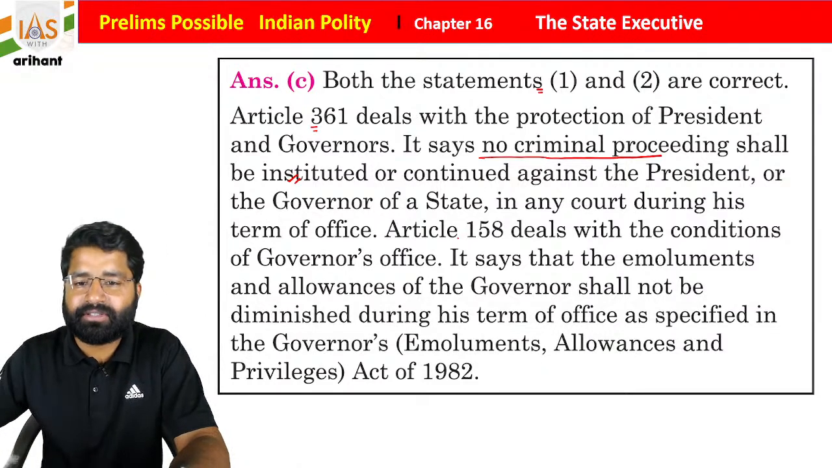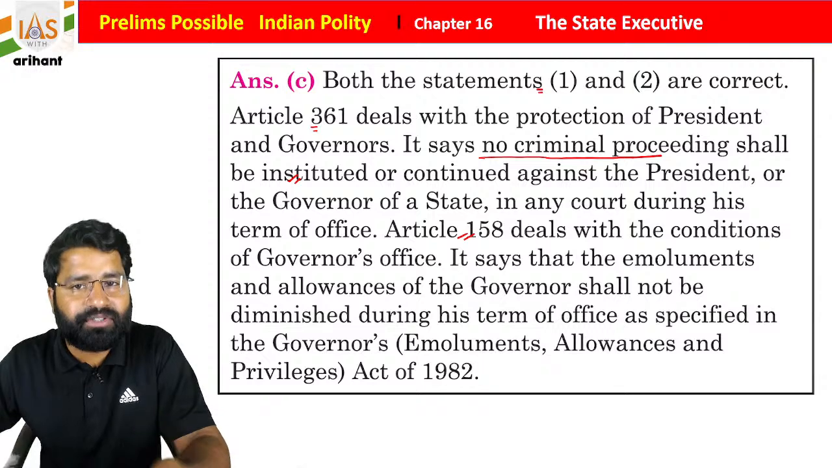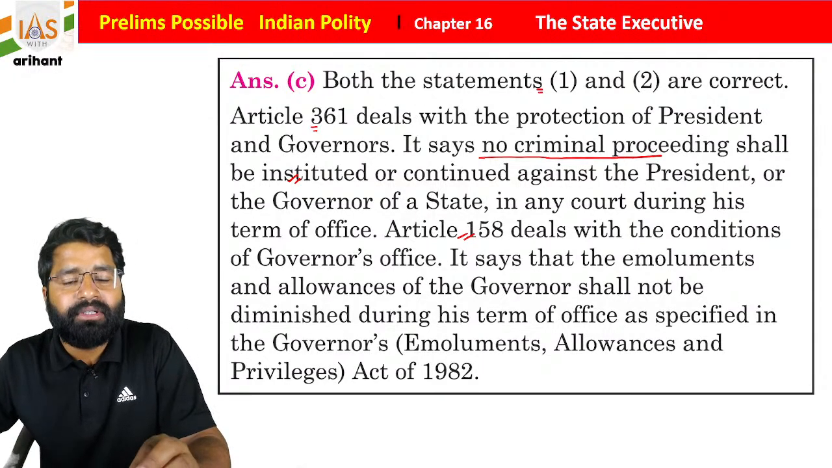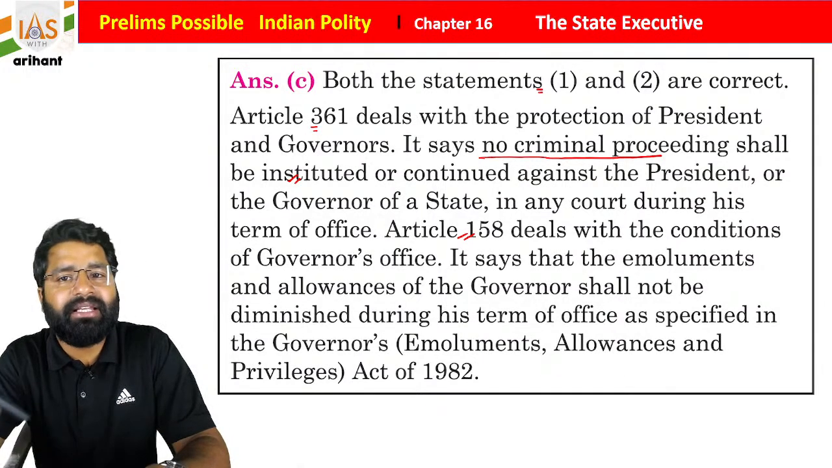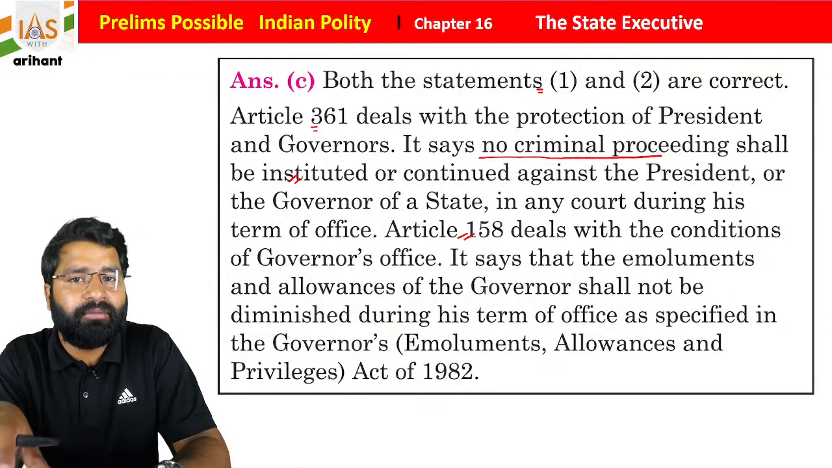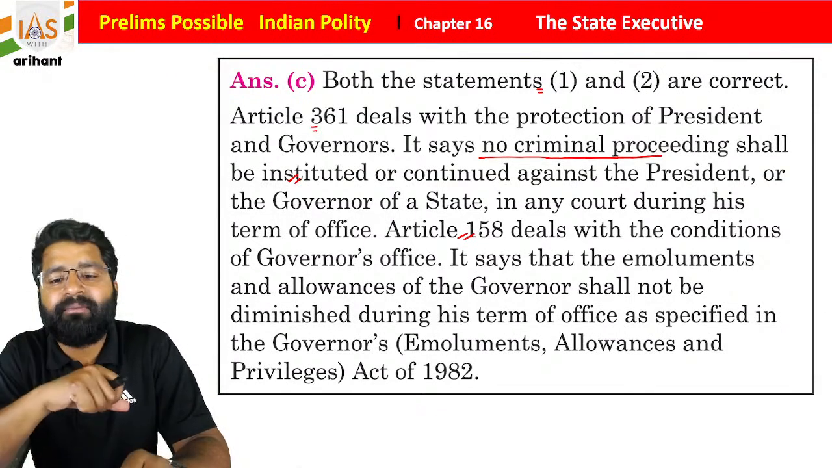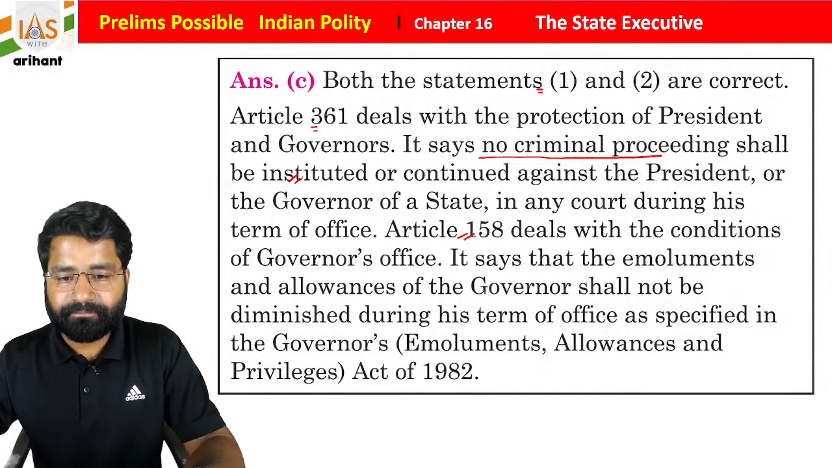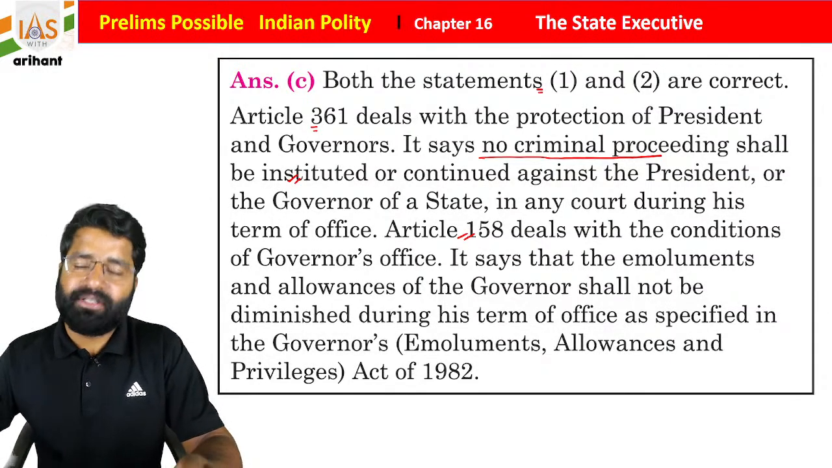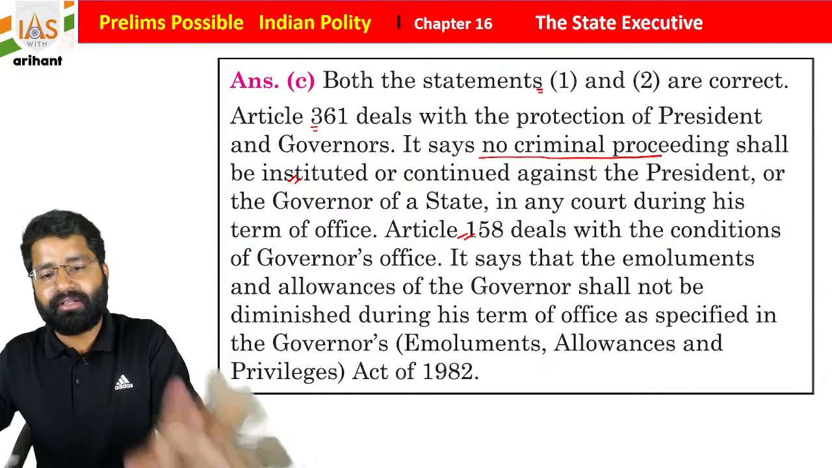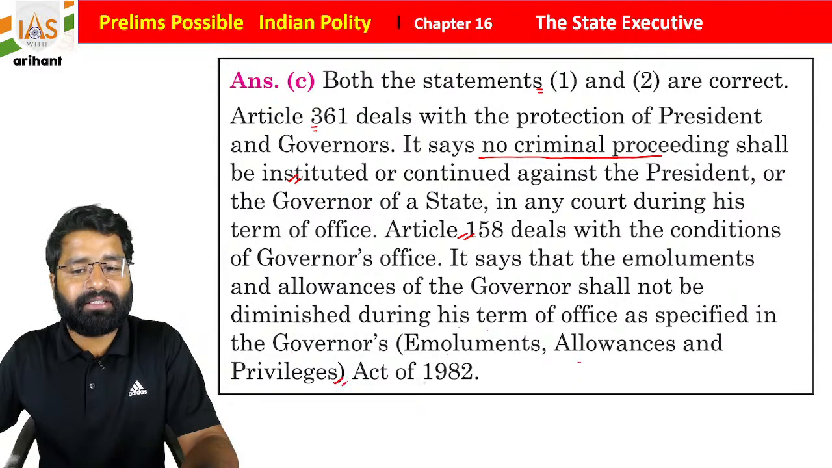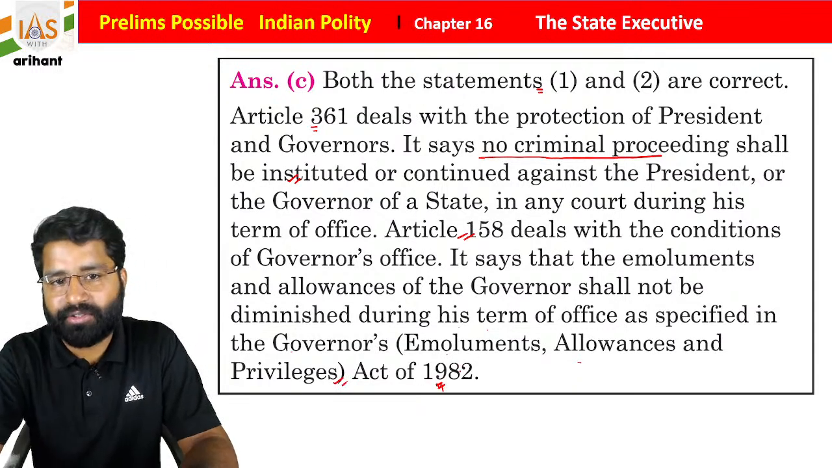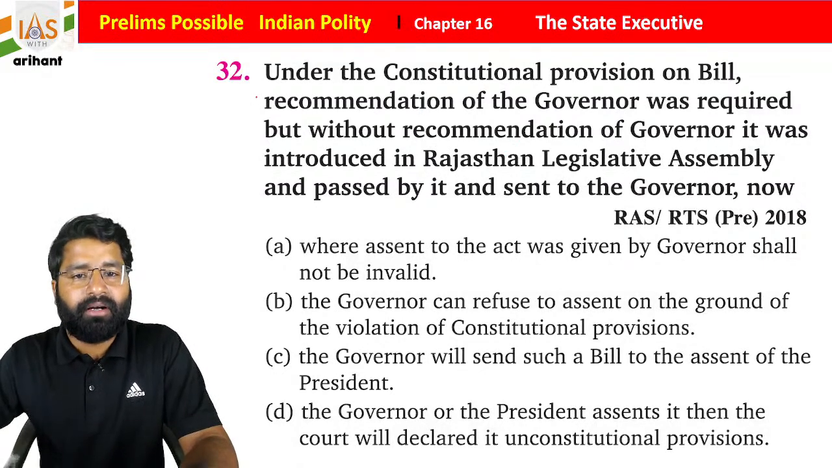As we already discussed, Article 158 of the Indian Constitution mentions the conditions of the governor's office. So it is mentioned that for a person who is governor, his salary, his emoluments, his allowance are not going to be reduced during the period of the appointment, students. Means whatever was committed from the date of appointment, he will get that only. There is the Governor's Emoluments, Allowances and Privileges Act 1982, which mentions the same provision, students. Now see question number 32.